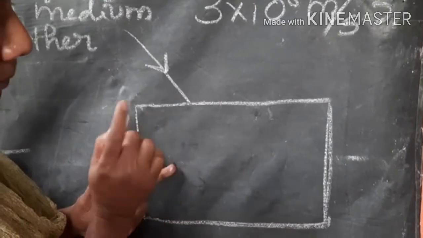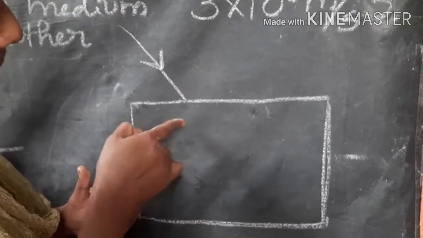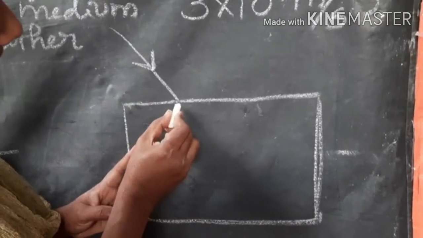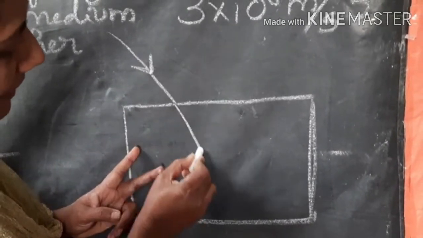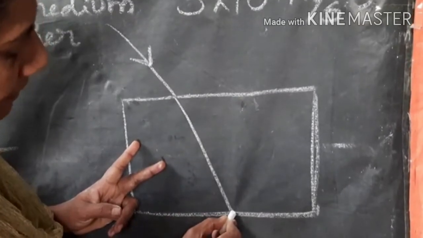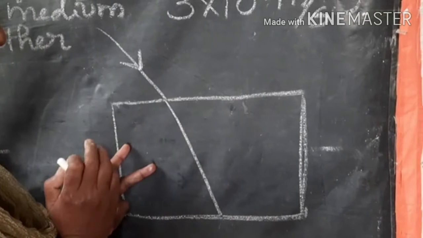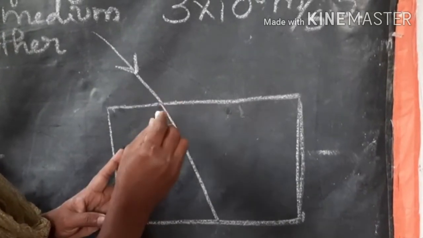The reason is that the speed of light is different in different mediums. If the density is more, its speed decreases. If the density is less, its speed increases. For example,